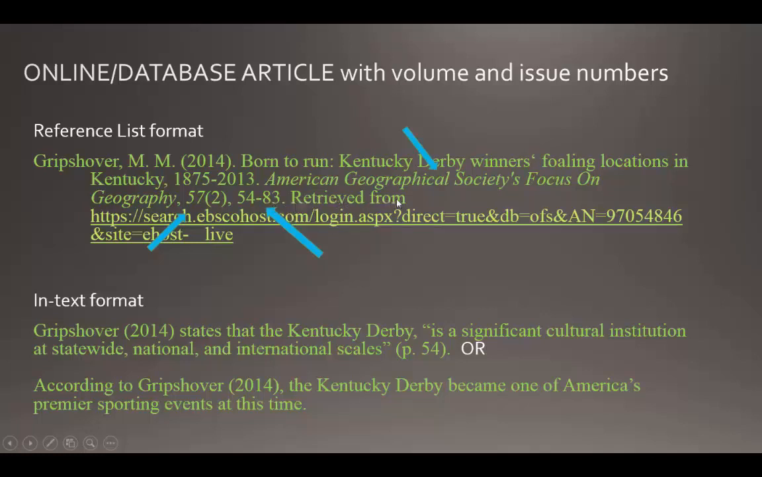Then you have that familiar phrase, retrieved from, and the URL with no period afterwards. Notice that the in-text format is the same for a book. So in a journal title, capitalize all important words, and there's no space between the volume number and the issue number, but the issue number is in parentheses. And then you have page numbers for the first and the last page.